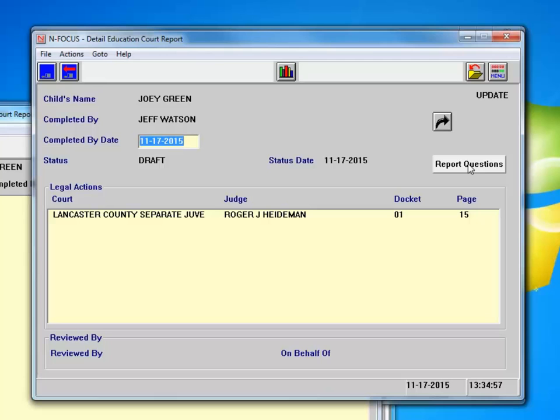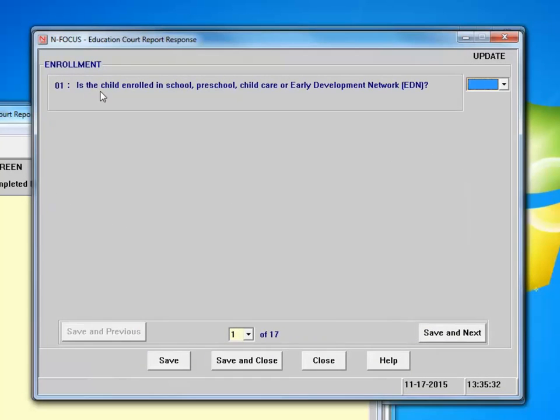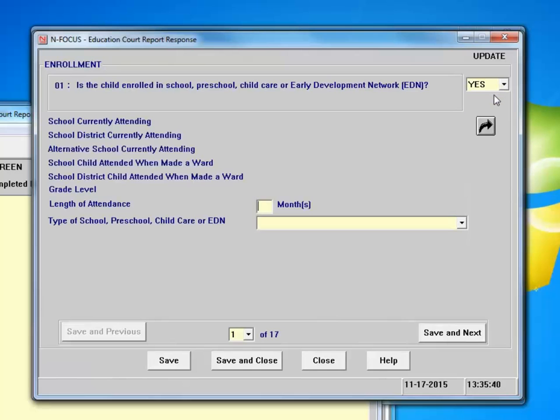There are 17 different questions you'll have to answer. Depending on whether you answer them yes or no, it'll show different options for you to fill out for the questions. Please refer to the written guide, as we won't be going through all of the questions here, but we'll start with the first couple questions to show you how to navigate through the Educational Core Report. So we go ahead and click on Report Questions. It'll pop up with question 1. Is the child enrolled in school, preschool, child care, or the Early Development Network? For Joey Green, we're going to say yes, he is.